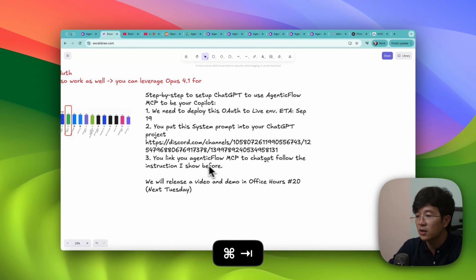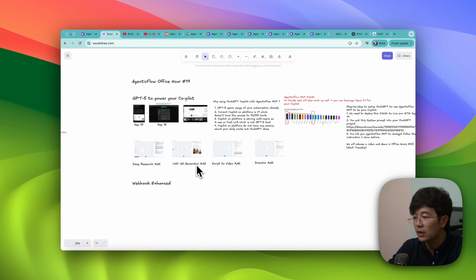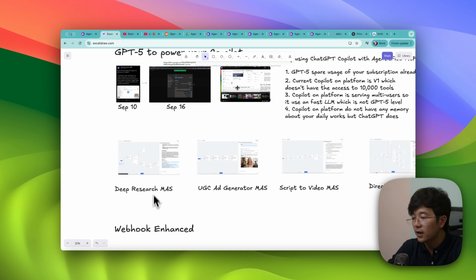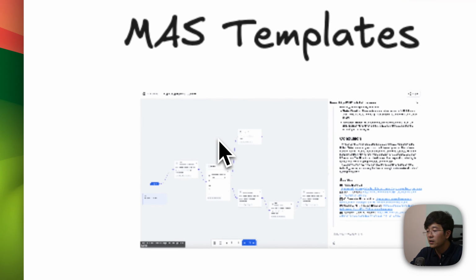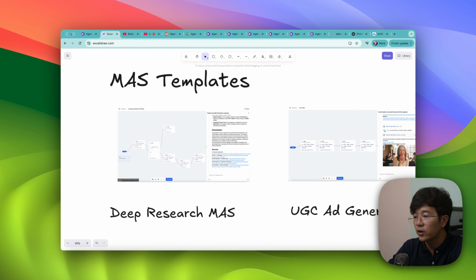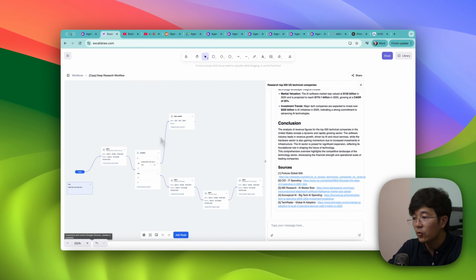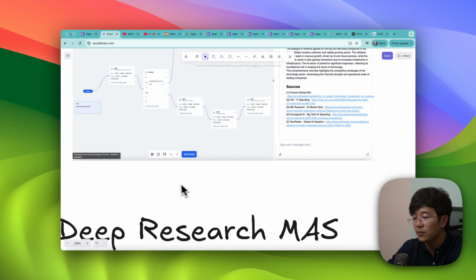I'm quite excited about this one, and I hope that when we deploy, you will be able to see that. Next one I would like to talk about is the MAS update. Earlier this month, we also shared some of the MAS templates. The first one is related to the deep research multi-agent system. It consists of multiple agents working together and outputting a comprehensive report about any of the 500 US technical companies. Because it's no code, you can modify this one very easily. So that is the first, deep research MAS.